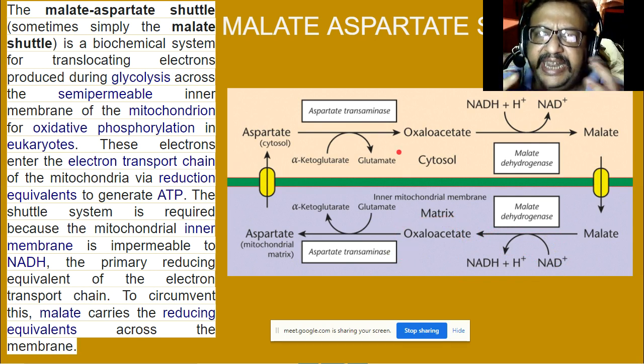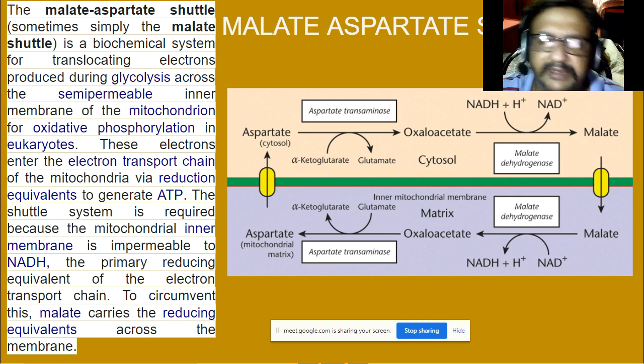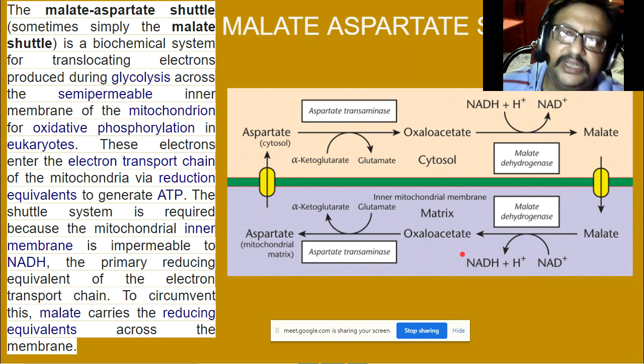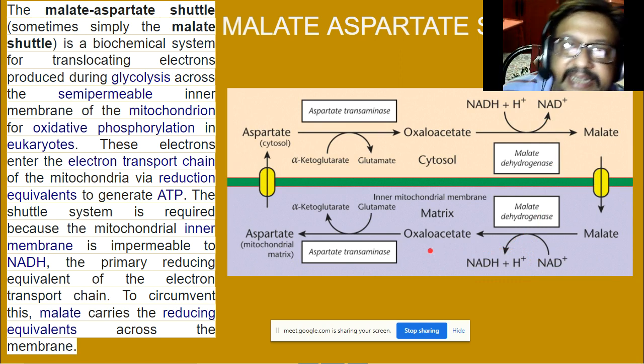Oxaloacetate is very negative, so it will not be able to penetrate the negative membrane layers here. It's a highly charged molecule, so it gets converted into the less charged malate molecule, and malate gets inside, and the same enzyme regenerates the NADH. So the inner mitochondria gets this NADH.